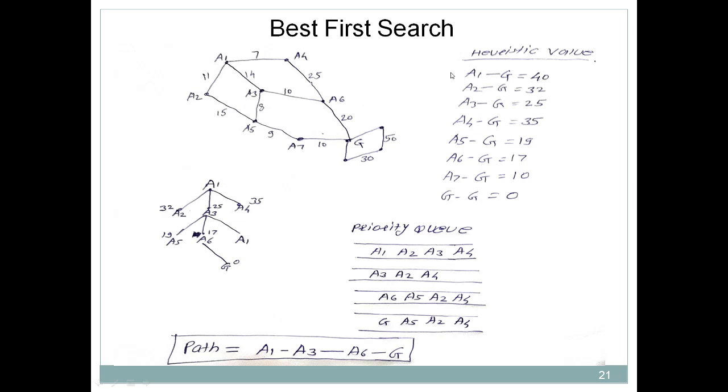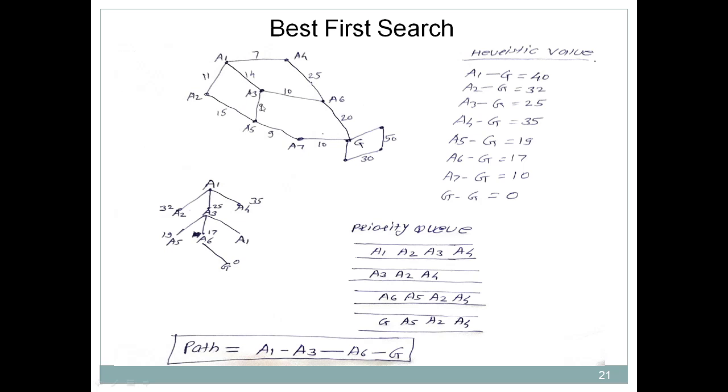Similarly, these values are given, meaning from each state to the goal state, what is the distance. And finally the state G: from G to G, obviously, the value is 0. So this is what a heuristic value is. And this is what a priority queue is. As I just explained, a priority queue is a queue which maintains the elements in ascending order.